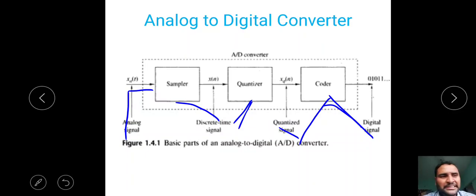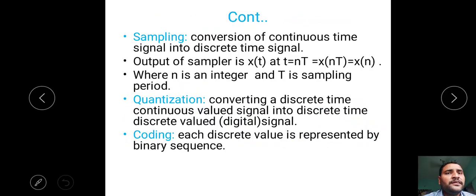You already studied in ACS. Same way. Okay. Sampling, conversion of continuous time signal into discrete time signals. You know that sampling theorem. Quantization, converting a discrete time continuous valued signal to discrete time discrete valued signal. And coding, each discrete value is represented by separate codes.